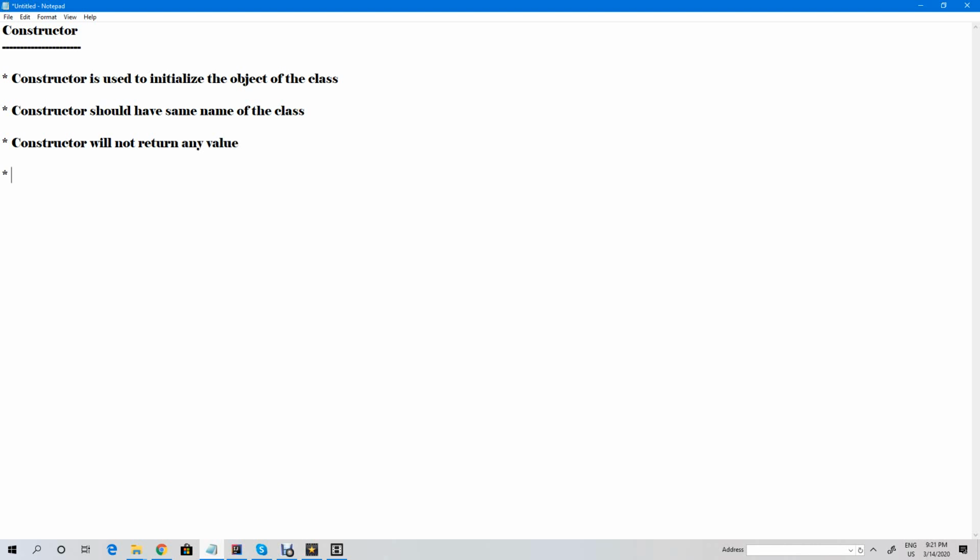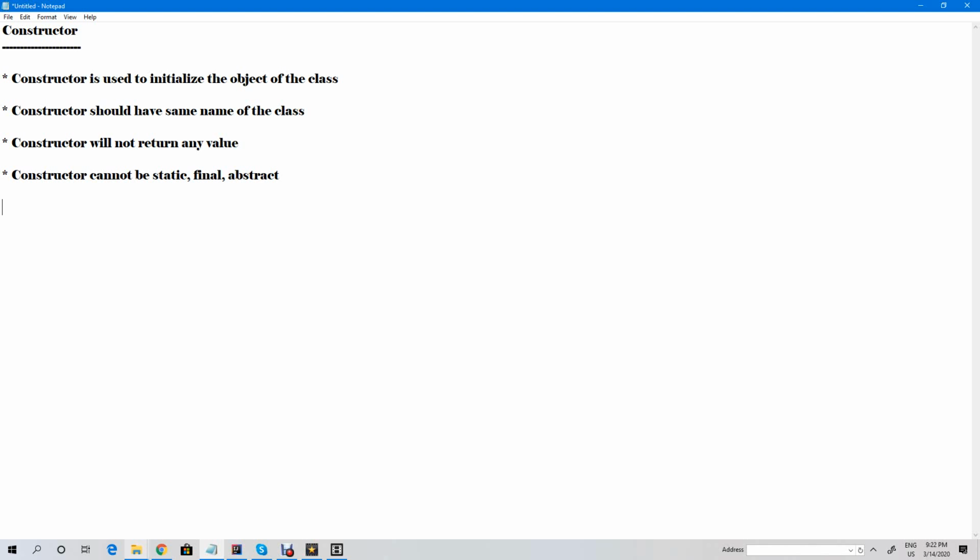And a constructor cannot be static, final, or even abstract. These rules you have to remember. So a constructor should have the same name as the class name, and it cannot be static, final, or abstract. And it doesn't have any return type. So constructor is used to initialize the object of the class.